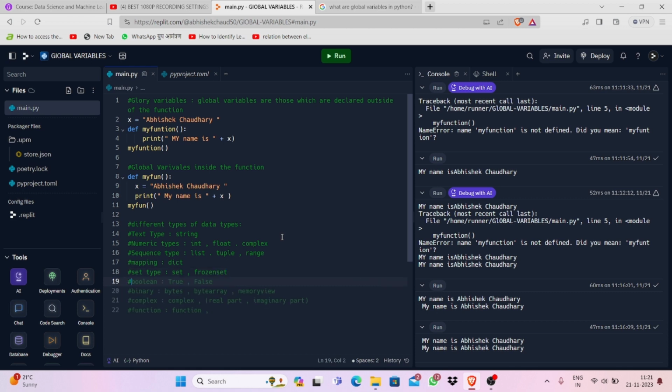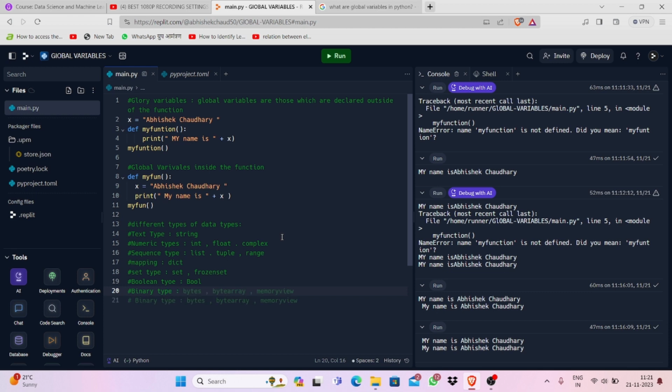After that we have the boolean data type. A boolean data type is a type of data that shows true or false. So you have to write boolean. It is a short form. It has only one subtype, so you don't have to worry. Then there is the binary type.